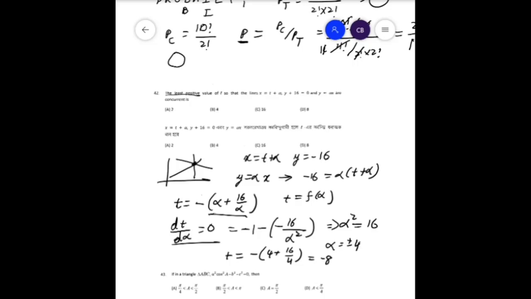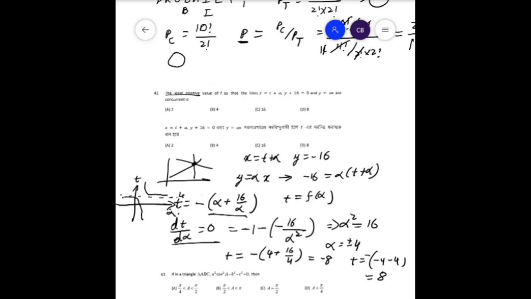Now if we increase the value, other value, it gives us t is equal to minus of minus 4 minus 4, which gives us t is equal to 8. Now what will be the graph of t be like? The graph of t will be like, suppose this is t, this is alpha, the graph will be somewhat like this, where this is the 4 mark.